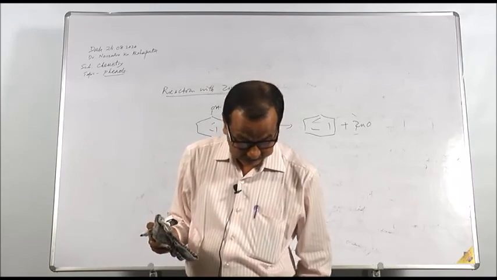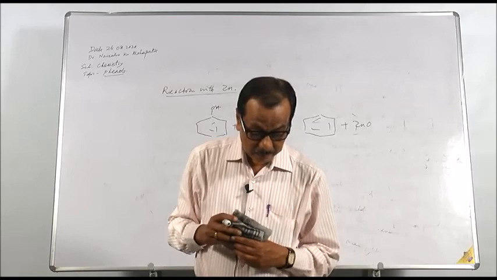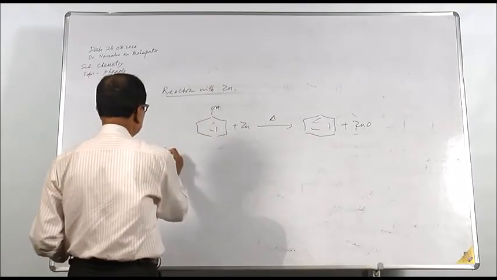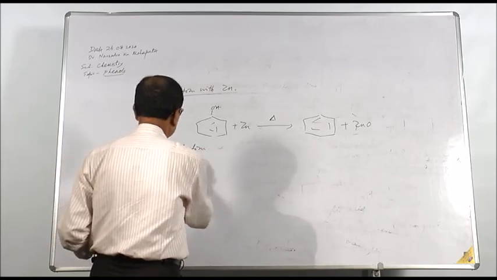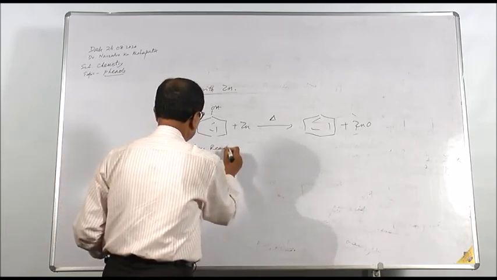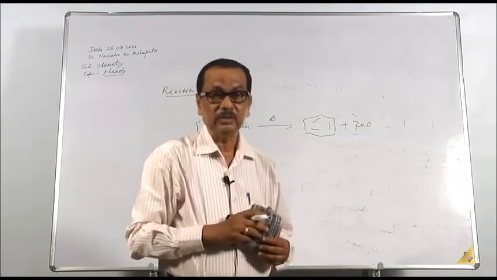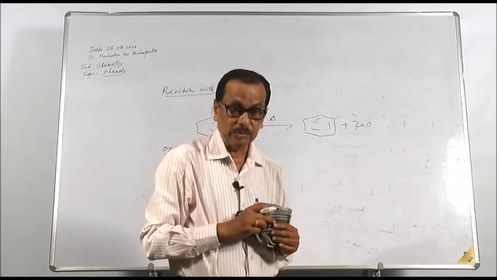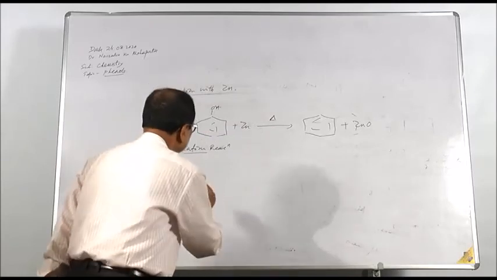And another reaction is the oxidation reaction. Phenol undergoes oxidation in presence of chromyl chloride to give benzoquinone.